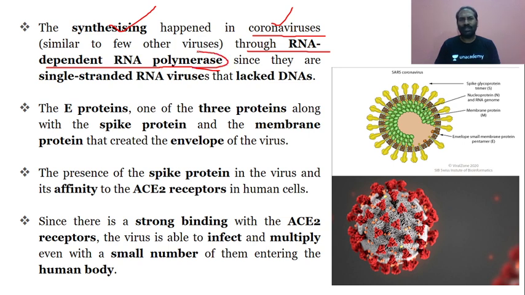Please understand, this is a peculiar case which is happening in this virus. The synthesizing happens not through DNA dependent RNA polymerase, but through RNA dependent RNA polymerase without the DNA. Since they are single stranded RNA viruses, which lack DNA, this is very important.